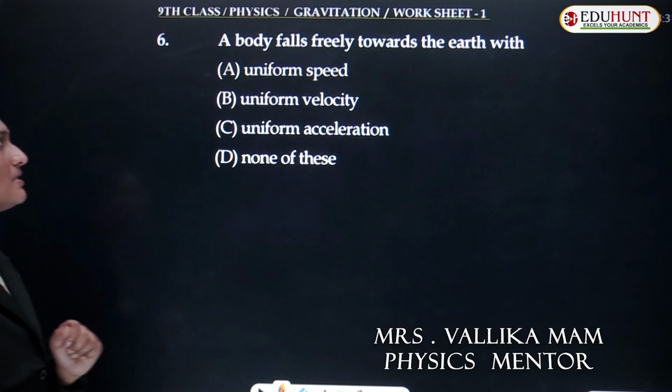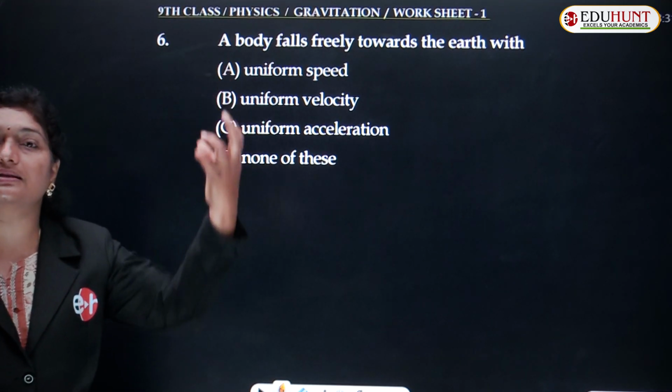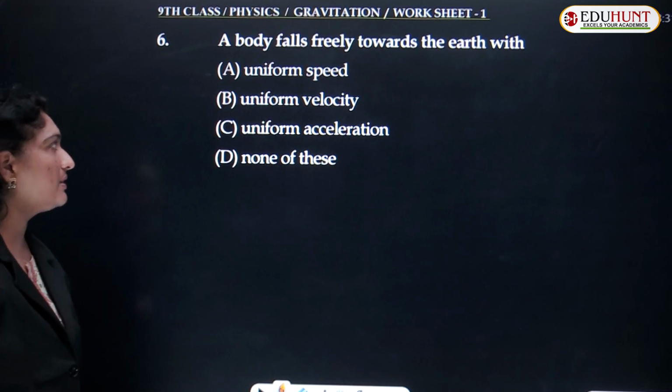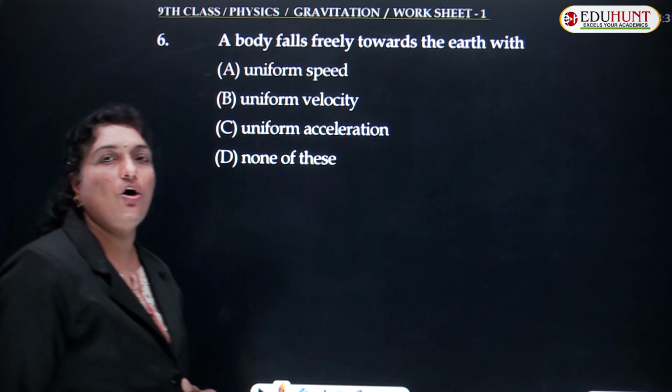Moving ahead with the sixth question, children. A body falls freely towards the earth with which one? Uniform speed, uniform velocity, uniform acceleration, or none of these.